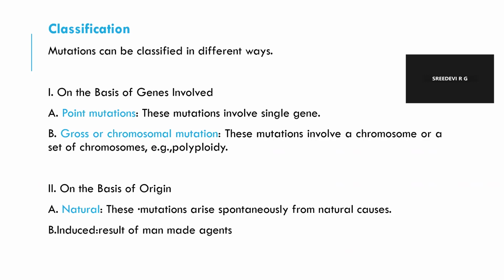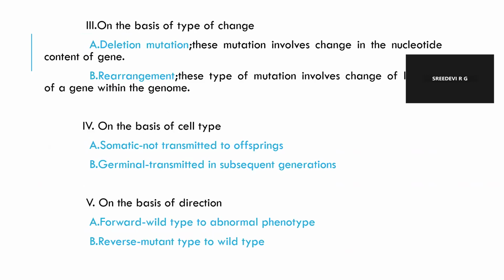The best example is polyploidy. Now, on the basis of origin, natural means these mutations arise spontaneously from natural causes, and induced means result of man-made agents.